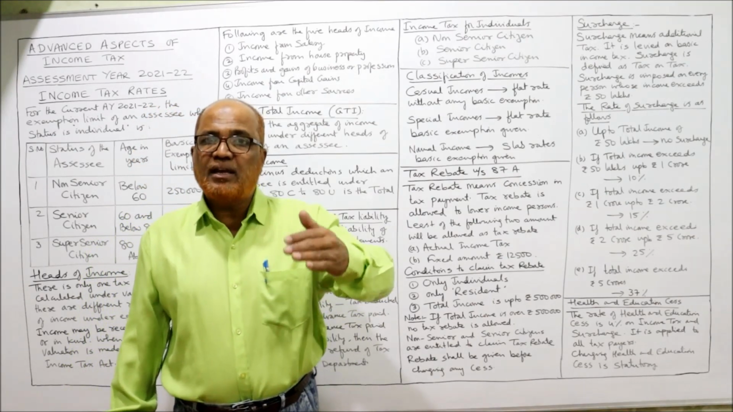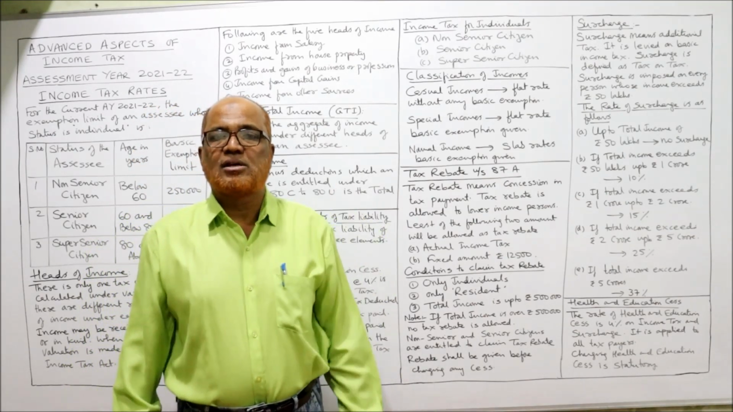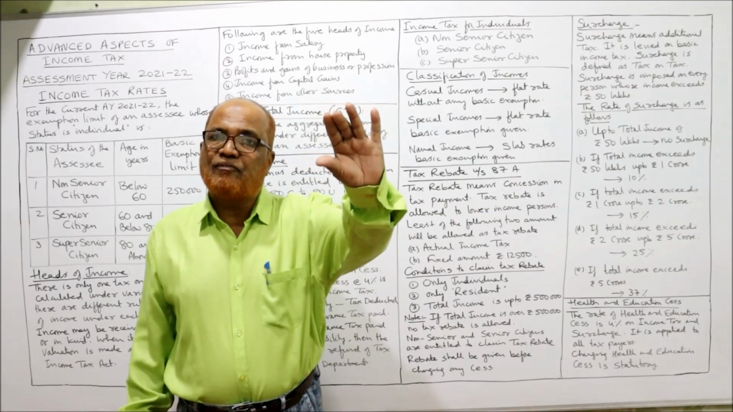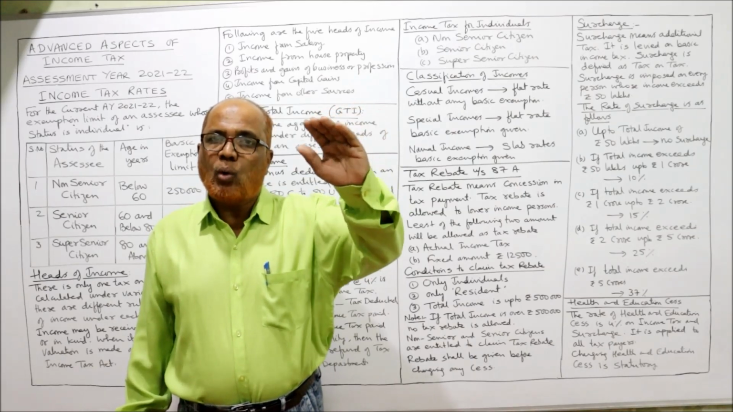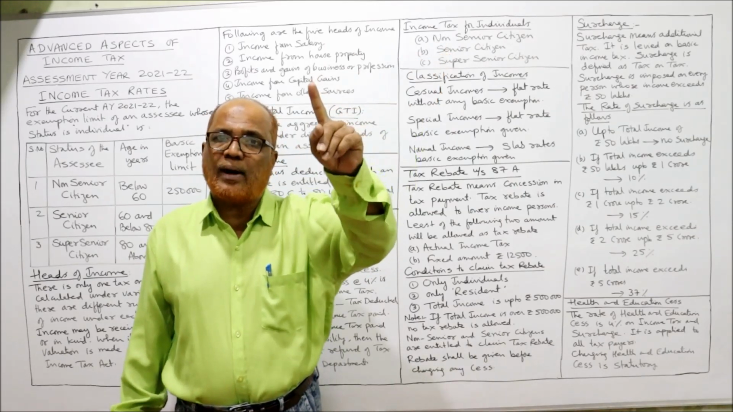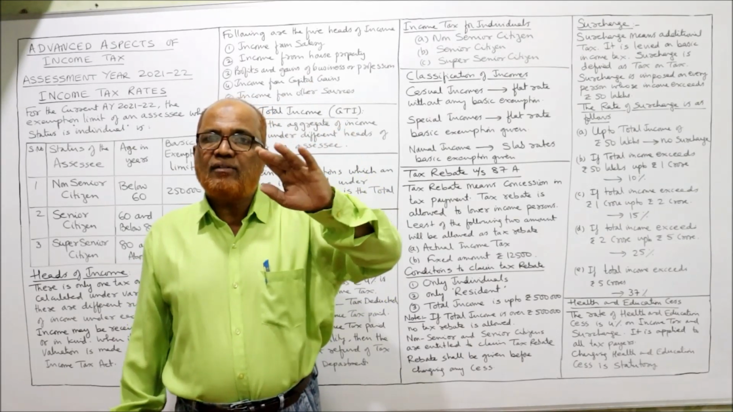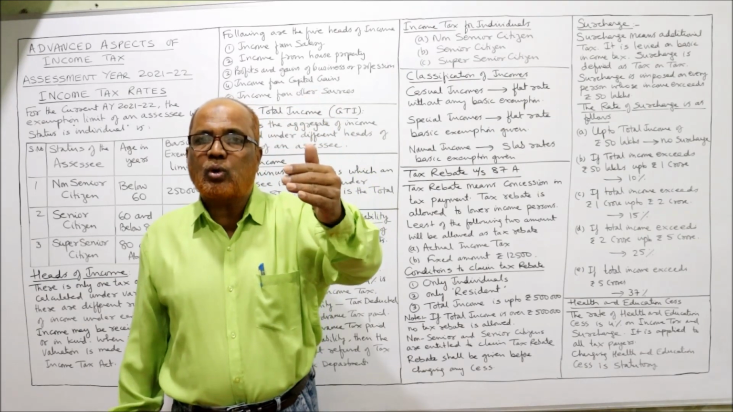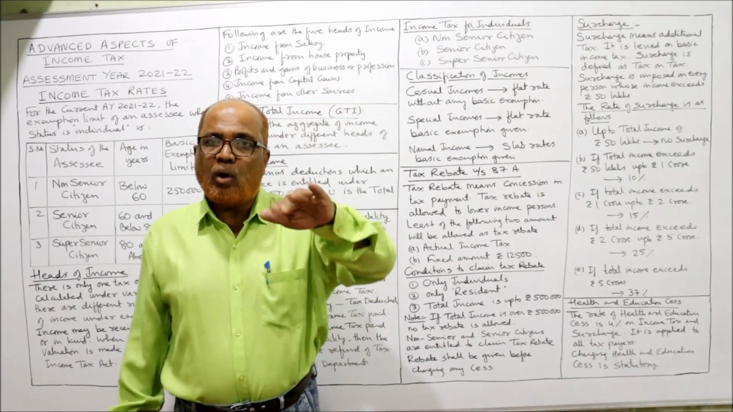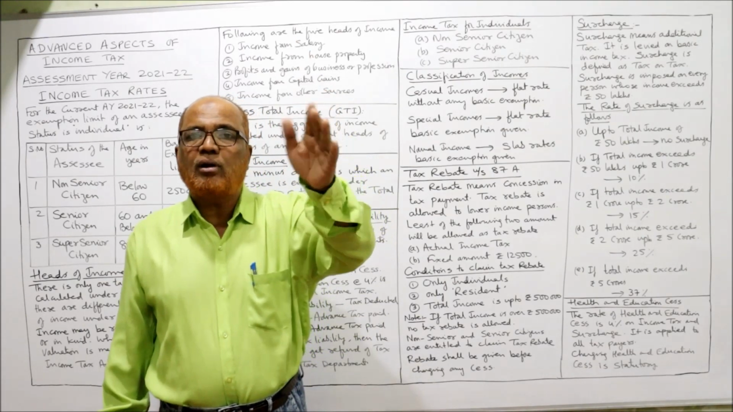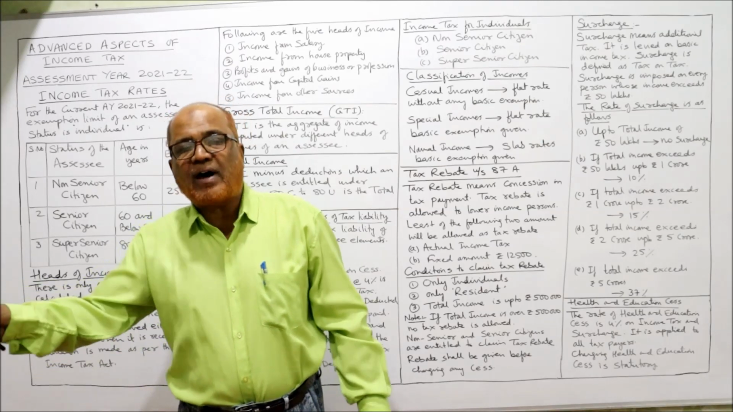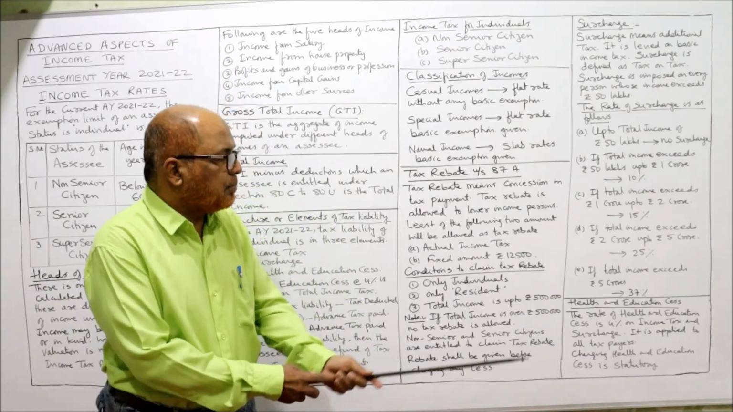The surcharge will increase as the income increases. No surcharge up to 50 lakh rupees of total income. Over 50 lakh rupees up to 1 crore, 10%. Then over 1 crore up to 2 crore, 15%. Over 2 crore up to 5 crore, 25%. Over 5 crore, it is 37%.